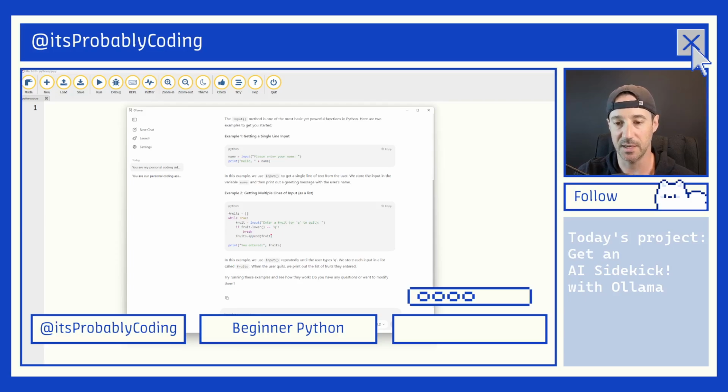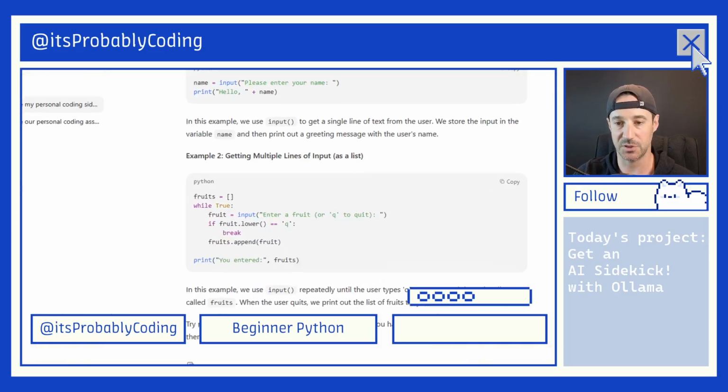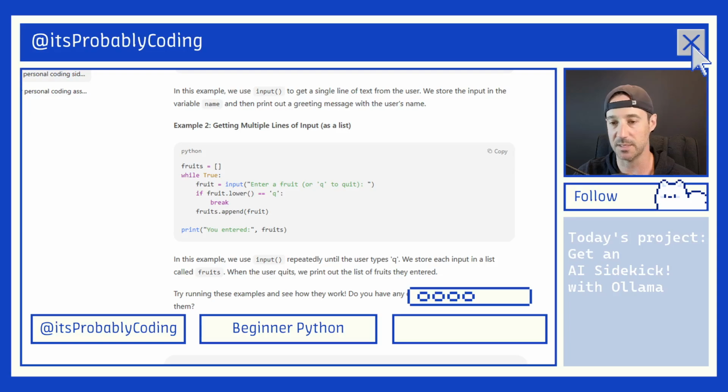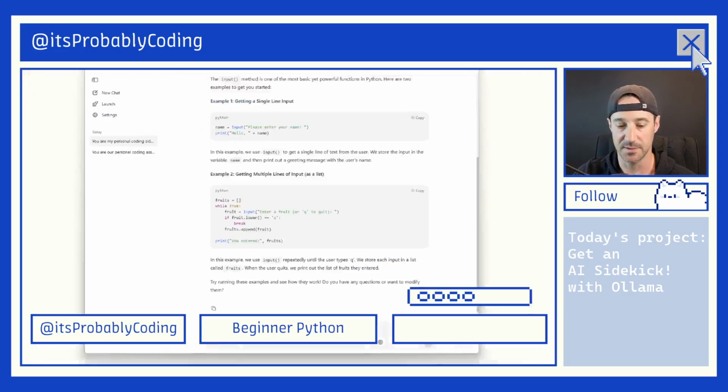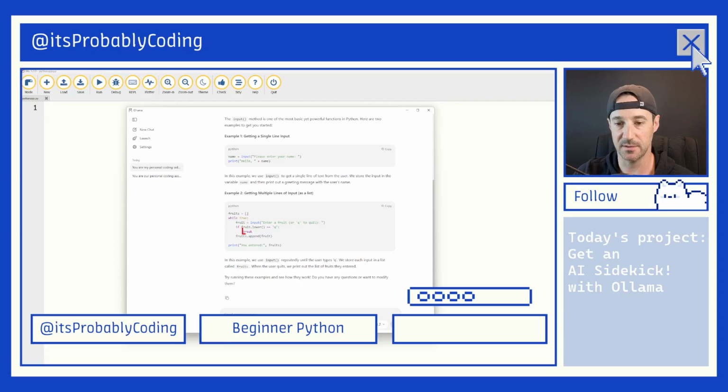It'll take the user's input, append that to the list, and then ask them again because it loops them back. So it'll be like enter a fruit, right? Enter a fruit, so input a fruit. And after you get it, append it to the fruit, and then loop back to the beginning, asking them again. Now, if the user types Q, if fruit.lower equals Q, then break. So that break that's right here means break out of the while loop. So it breaks out, boom, boom, boom, and goes to the next line, which is print you entered fruit. So it'll say you entered, and then it'll give you a whole list.